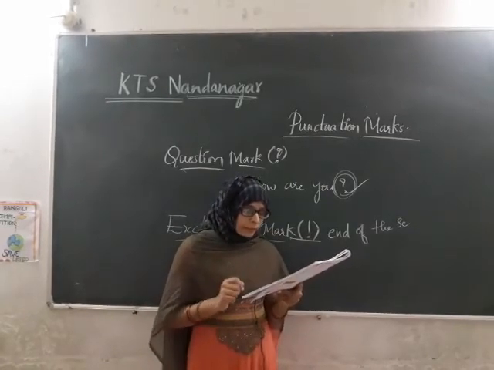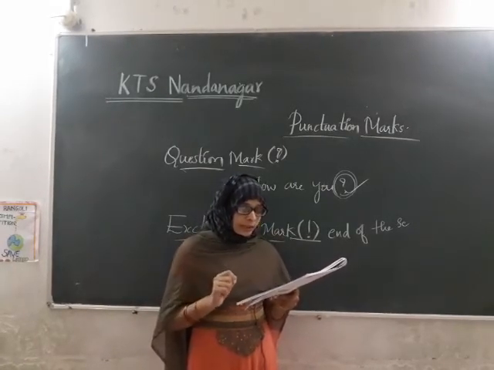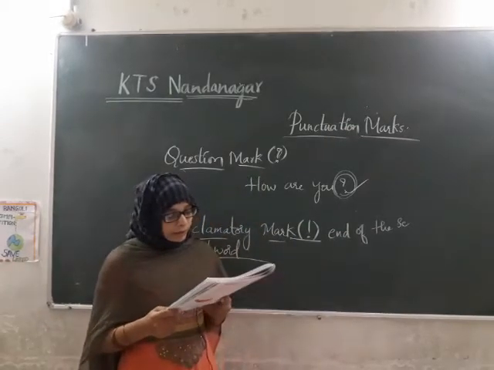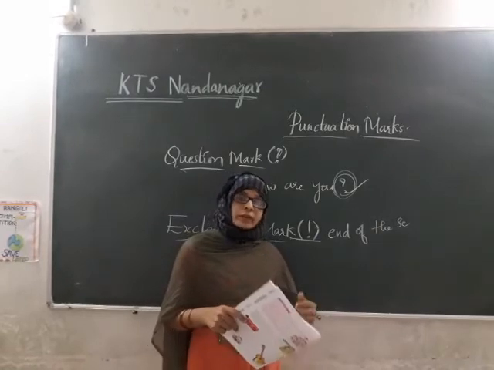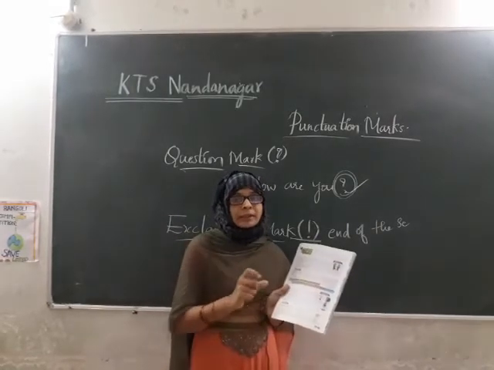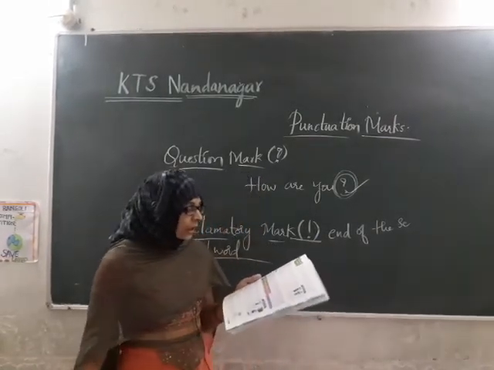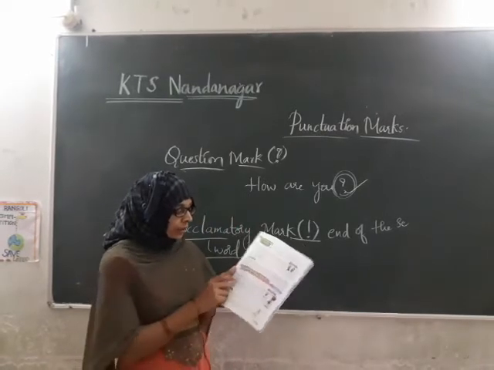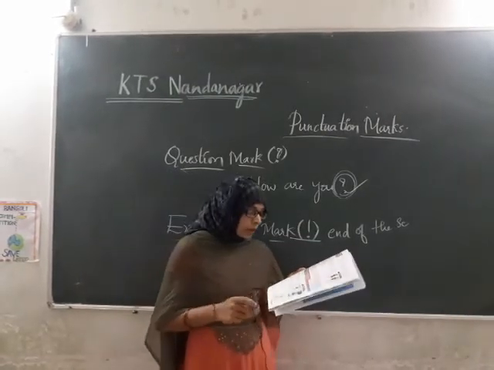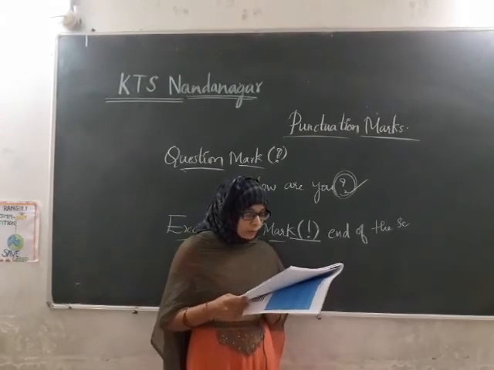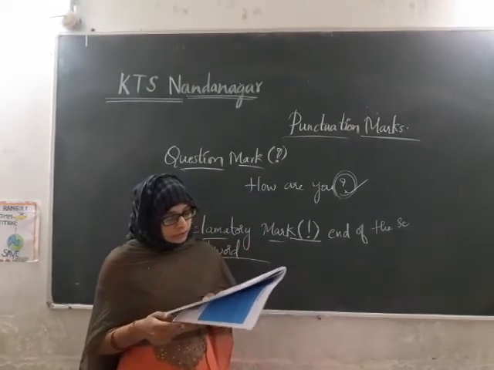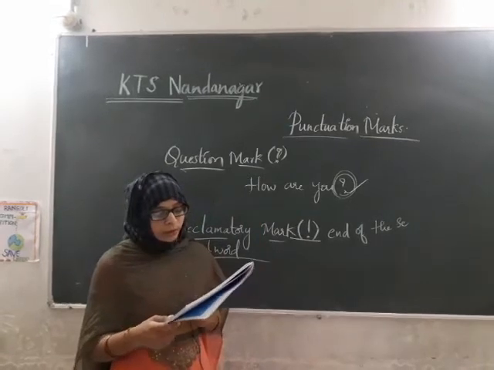An exclamatory mark is used in a sentence that expresses a command. Come here now. So when you are commanding someone, okay, we can also use this when you command someone. For example, come here now. Look at this exclamation here. Be sure you don't use an exclamation mark if you are using please in your sentence. Instead, we use a full stop, okay?